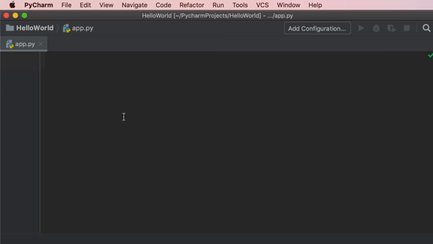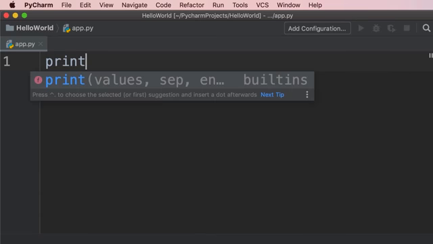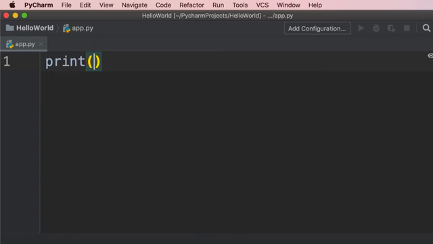Let's write our first Python code. We're going to write print all in lowercase, then add parentheses, then add quotes, either single quotes or double quotes. And inside these quotes, we're going to write Hello World. So this is what we call a string. A string means a sequence of characters. In simple words, that means textual data.